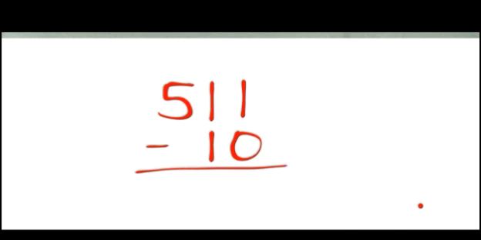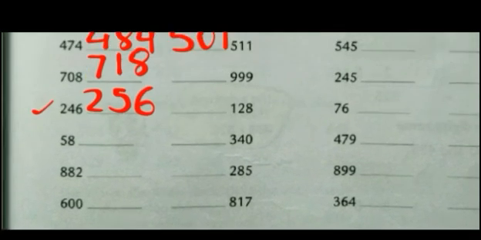Okay, I will show you how. 511 is the number and we have to subtract 10. 1 minus 0 is 1. 1 minus 1 is 0. And this 5 will come down because there is no number to subtract. So the answer will be 501.